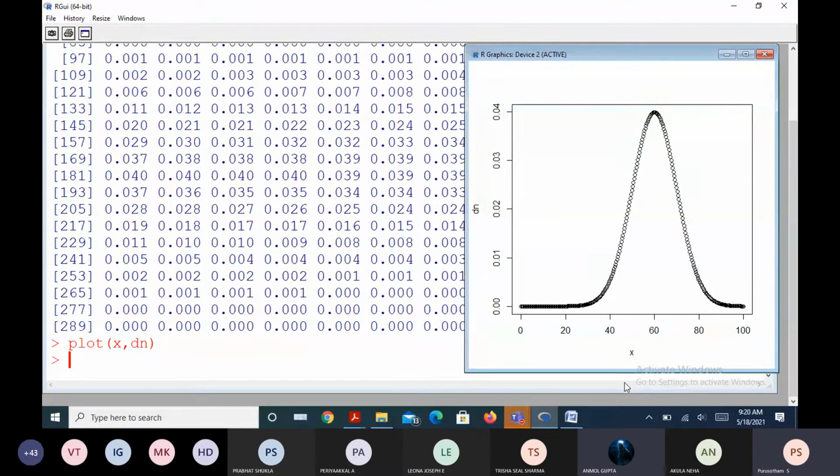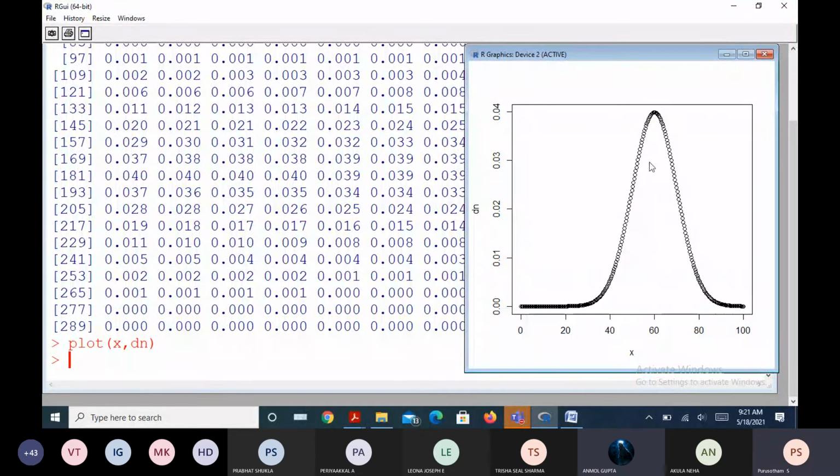It showed some plot, right? Yes, sir. What kind of plot are you noticing now? It is a symmetric plot. What is the mean of this distribution which we have considered? It's 60, right? Yes, sir. On the plot, where you get the highest value, that is the modal value, at 60. So it is symmetric about the mean mu, where mu is 60, right? Yes, sir.